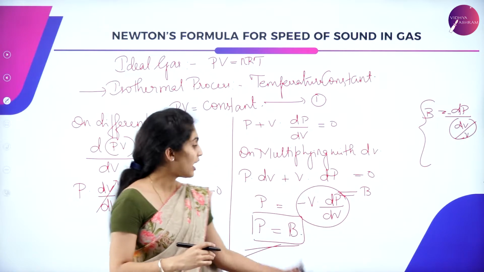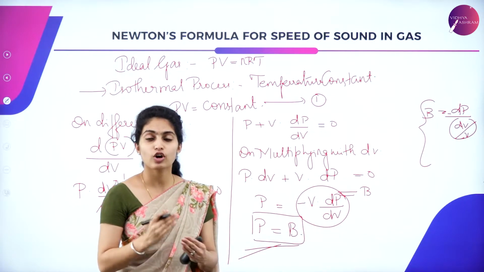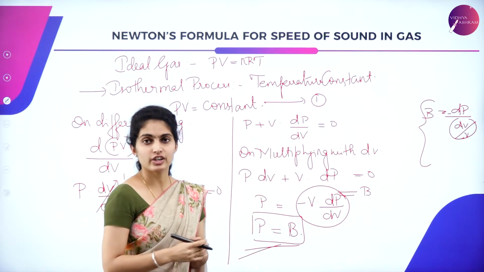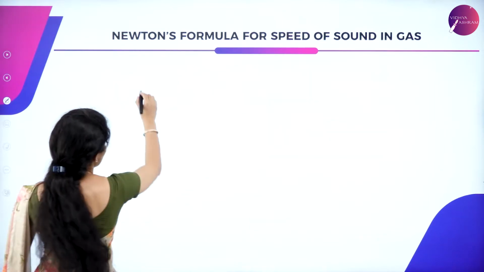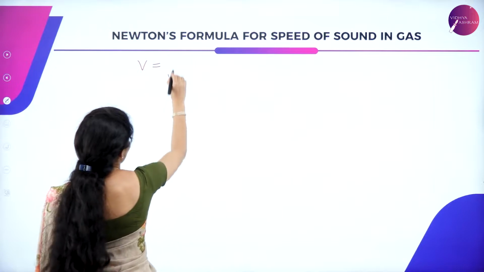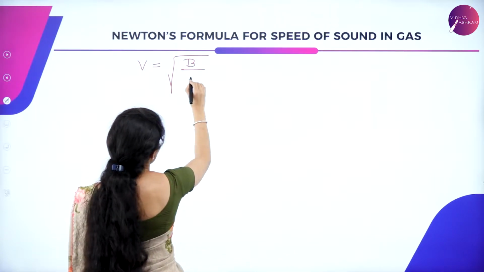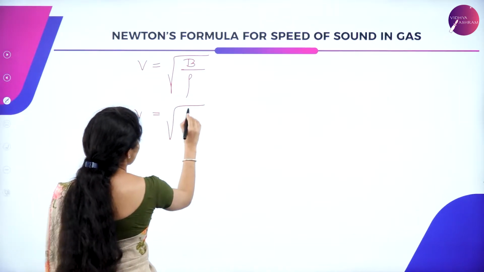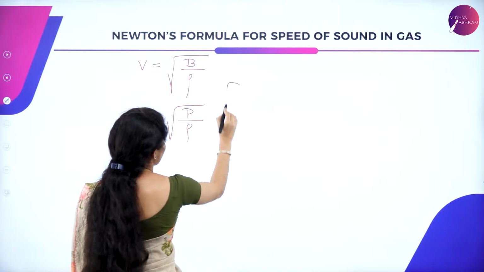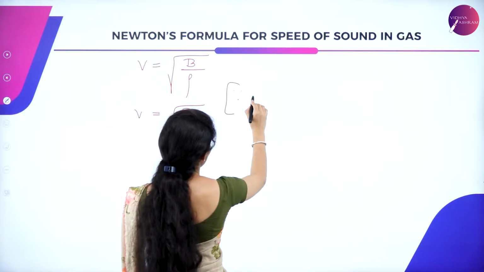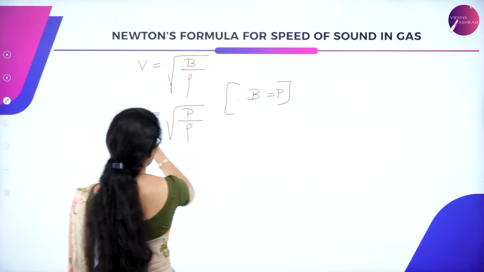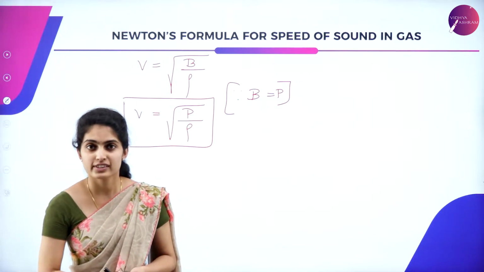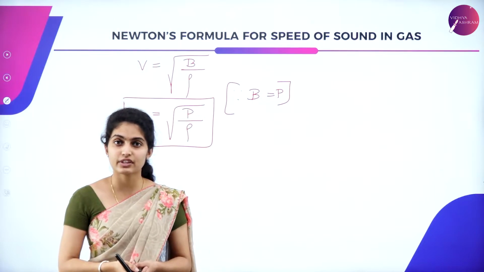So now here, having P is equal to B, we have got the speed. In order to calculate the speed of a longitudinal wave, generally we have an equation which is given as the speed, that is velocity, is equal to root of bulk modulus to the density. So here, instead of B, we replace B by P divided by rho. Why? Because since B is equal to P, I just interchange. So having this formula, this is said to be the speed of sound in air, which was given by Newton.